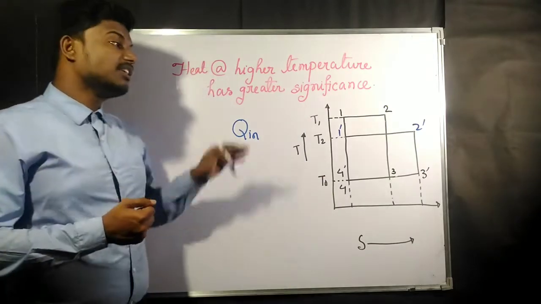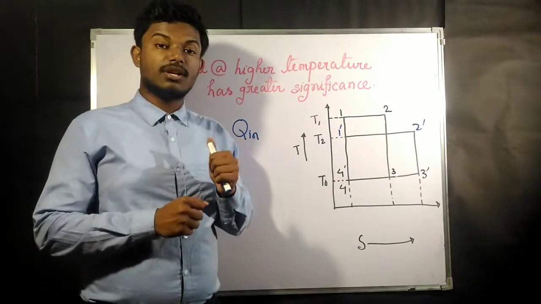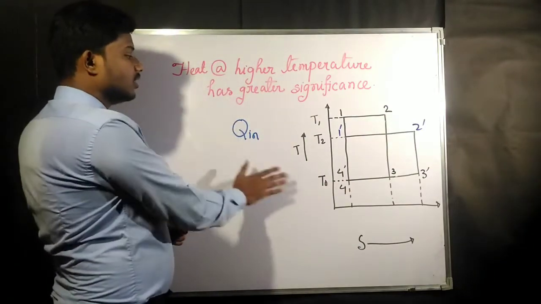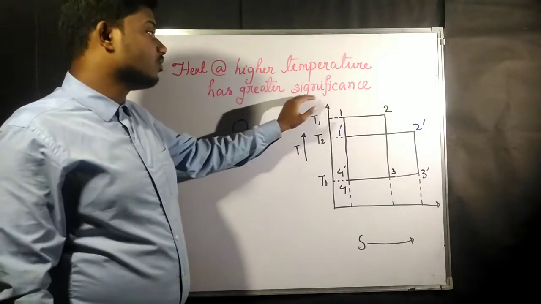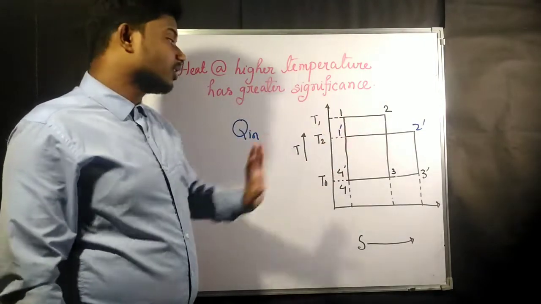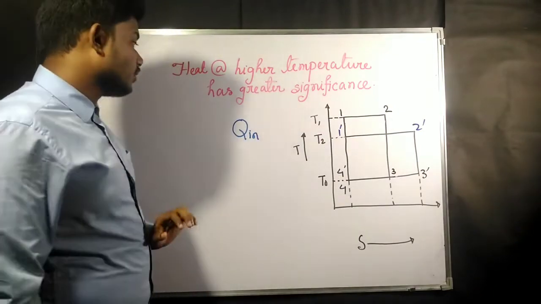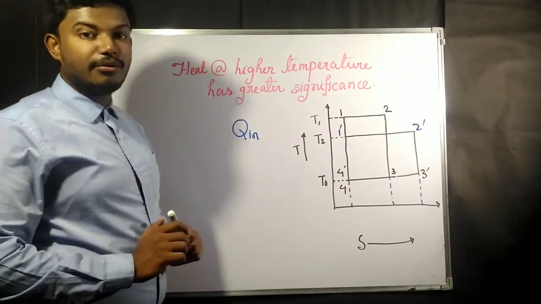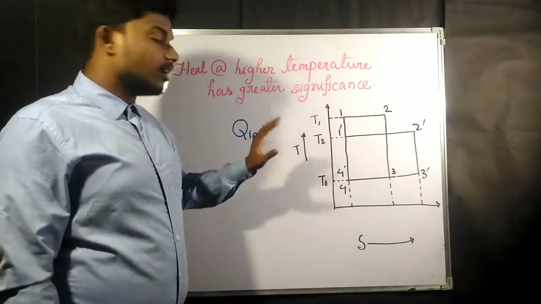That means heat given at higher temperature is going to carry more significance. We are going to show this using the temperature entropy diagram. Now suppose you want to give Q in amount of heat to a system in a Carnot engine.